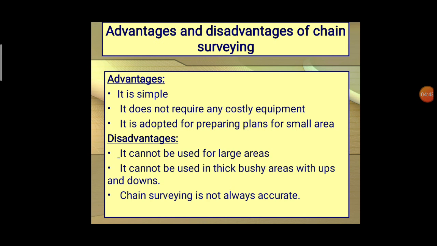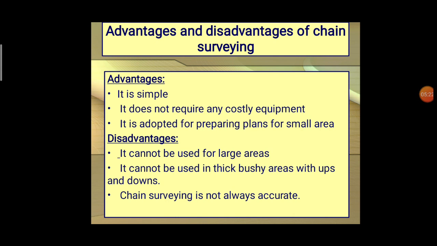So it is used to draw only plans. If you need to draw maps, we have to take the curvature of the earth's surface into account, but here we are not taking it into account. That is why we prepare only plans from chain surveying. Second, it cannot be used in thick bushy areas with ups and downs, because it is difficult to determine distances in these areas.